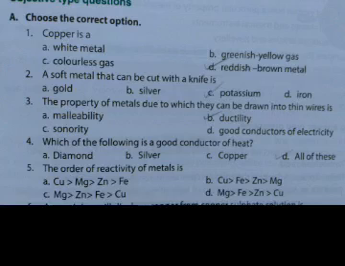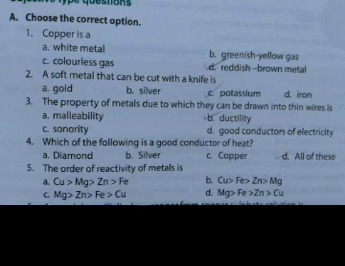Choose the correct option. Number 1: copper is a white metal, greenish yellow gas, colorless gas, or reddish brown metal. Option D is the correct answer, reddish brown metal. Number 2: a soft metal that can be cut with a knife is gold, silver, potassium, or iron. Option C, potassium, is the right answer.